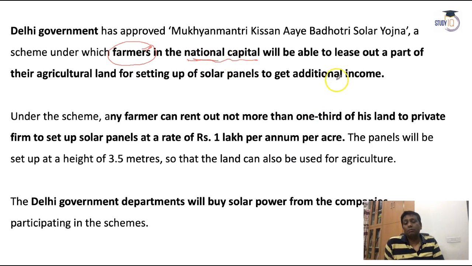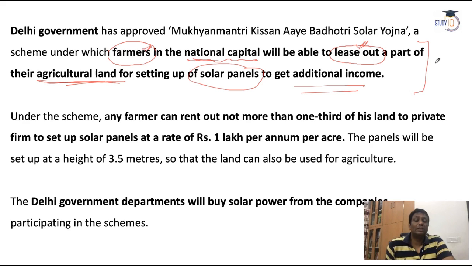Here the farmer can give their own agricultural land on a lease basis for setting up solar panels to get additional income. So the state government said this is to boost solar energy in Delhi. Farmers who have land, guys, can give their own land on a lease basis, but there are limitations. Only 1/3 of the land any farmer can give, not all the complete land. So how much are they able to give? 1/3 on the basis of lease, guys.